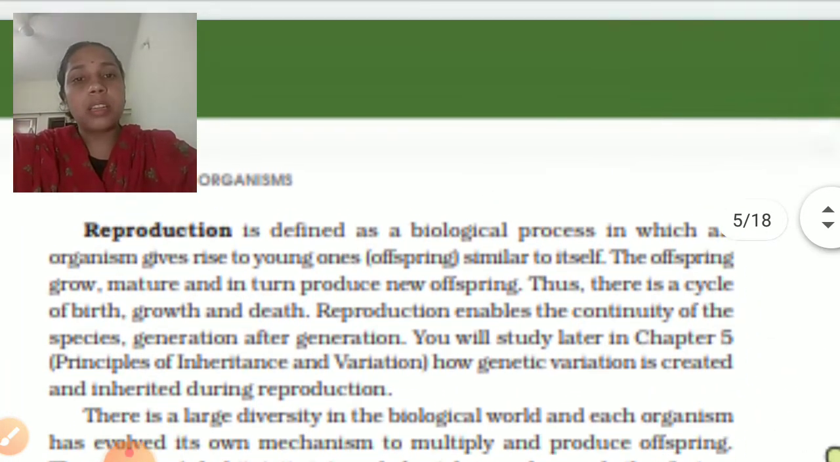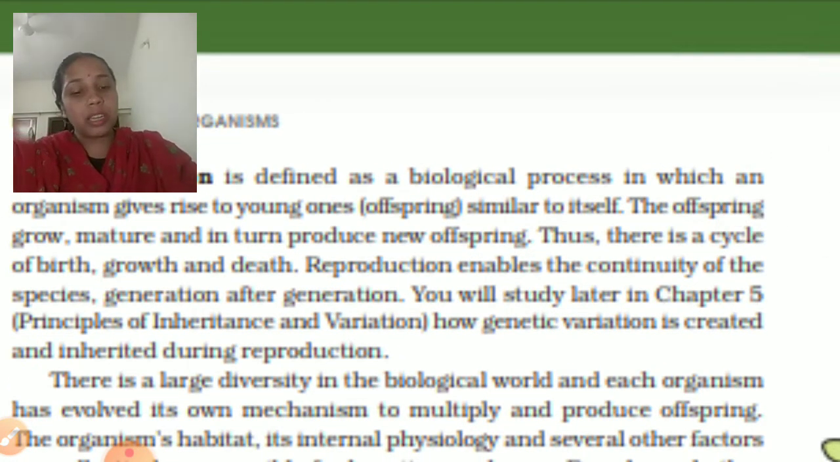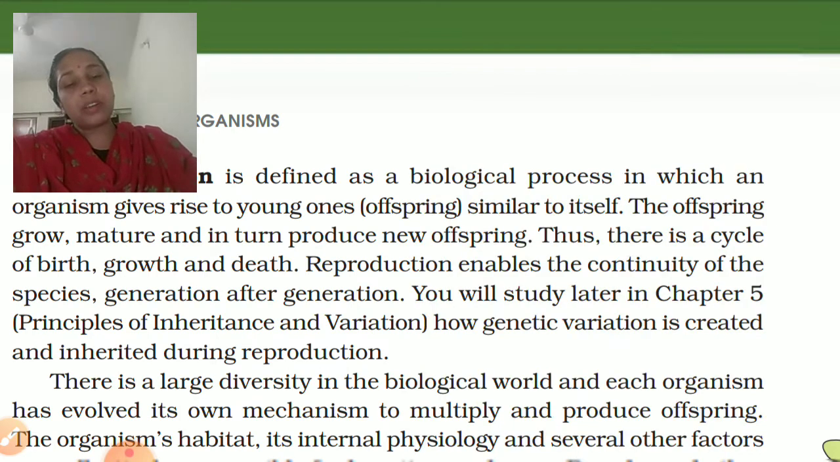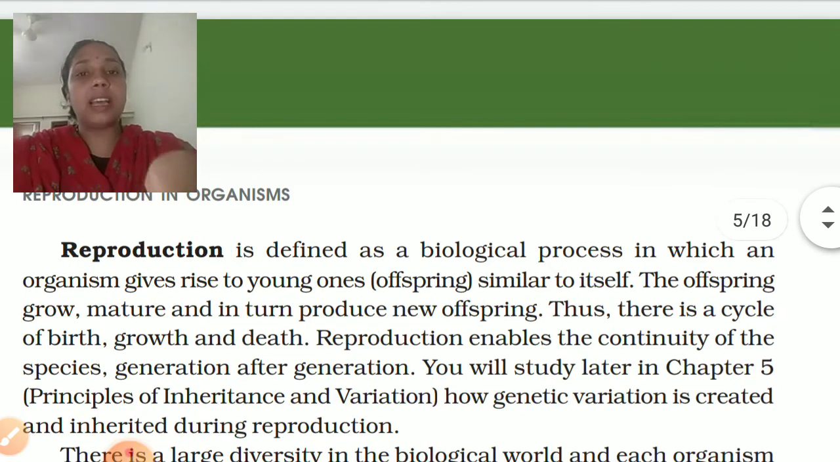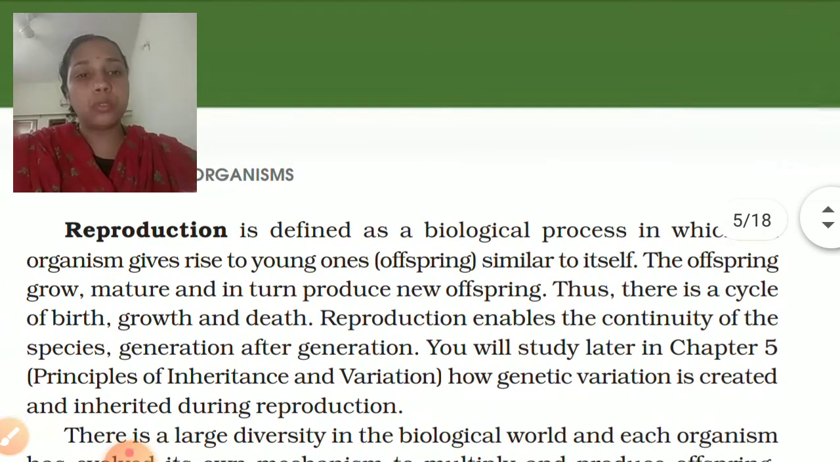Okay, now what is reproduction? It is a biological process in which organisms give rise to young ones or offspring similar to itself. Reproduction is defined as the biological process in which an organism gives rise to young ones.